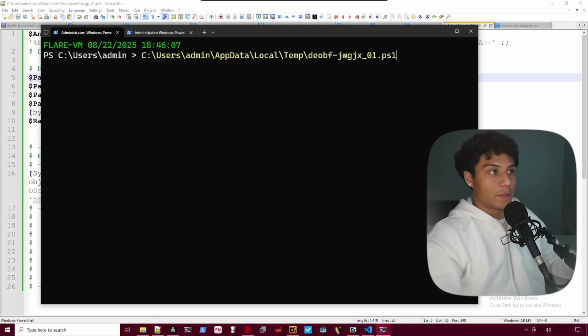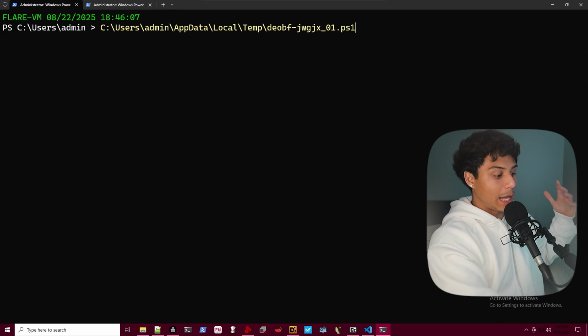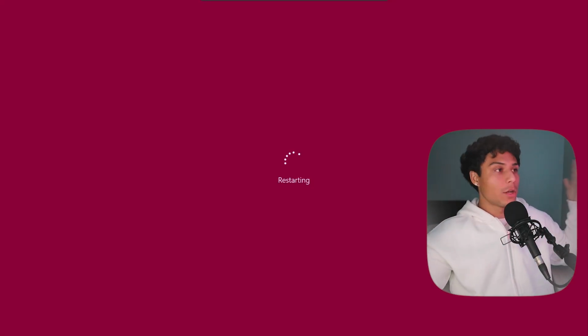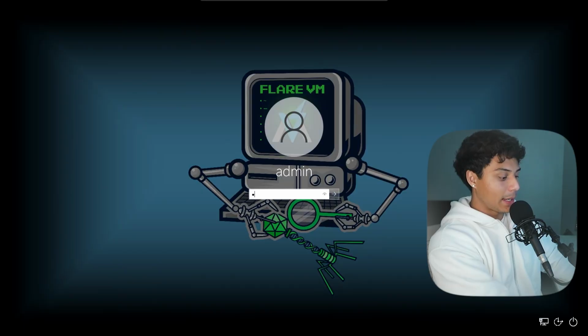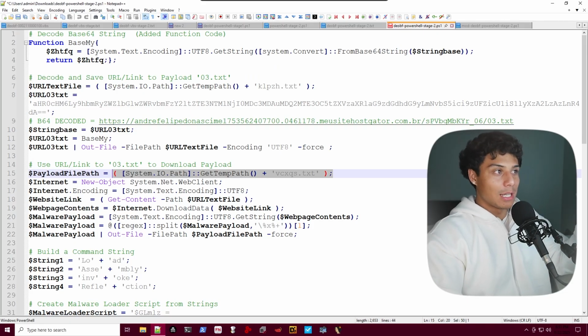I'm going to run this script right here. Let's open up a PowerShell window and let's take a look at what happens. We had some stuff getting printed out and boom, instantly restarts. So why is that? As I said before, that is because of the anti-analysis and anti-debugging features that the malware has. And if we log back in and take a look, not only did it restart the computer, but it actually deleted its files. It self-destructed.